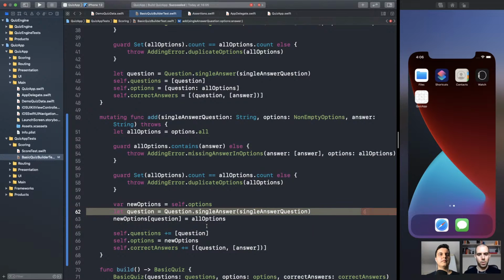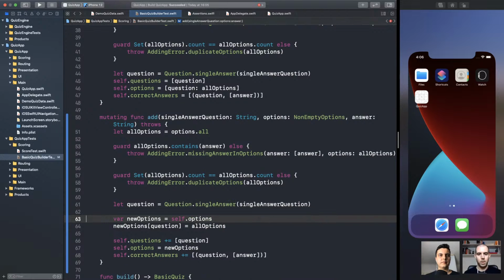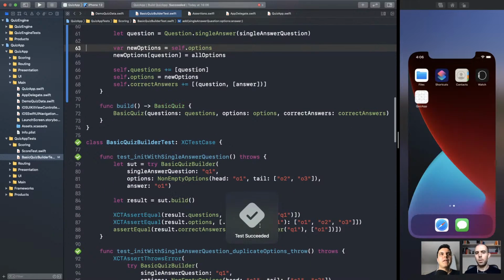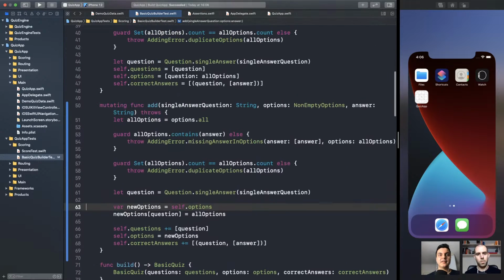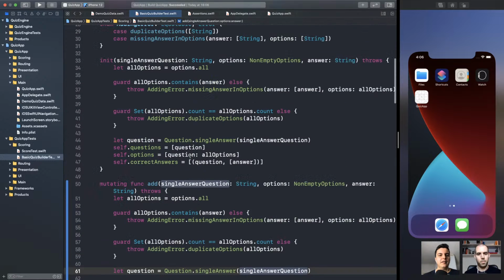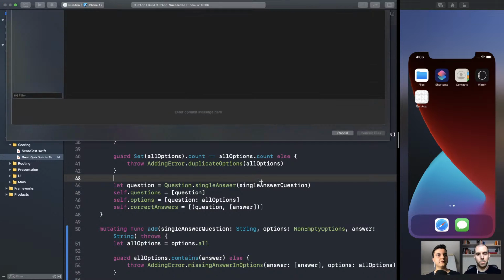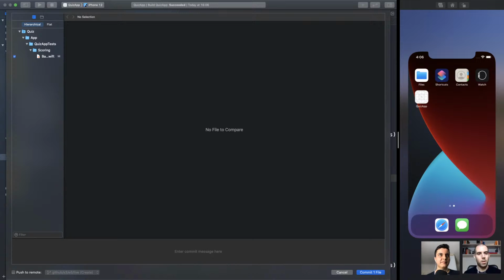Okay, and 64 needs to go up. That's easy. It's one of the tests. It's passing. All right, so we can add questions. Make sense? Awesome. Yeah. I mean, it's exactly the same thing that we're doing. Add single answer question enforcing invariants.